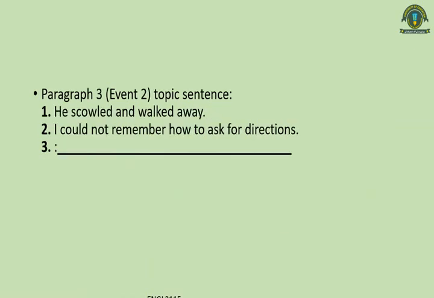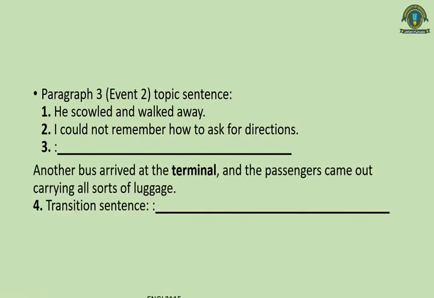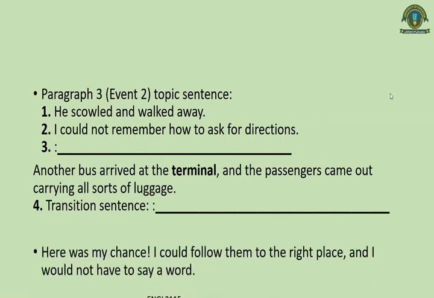Now next one, paragraph 3. In this paragraph again, the third detail and the transition sentence are missing. Now we will see these here. The topic sentence was that he asked help from the businessman, and the first detail was that the businessman scowled and walked away, he did not tell him anything. Then this was the second detail, and the third detail was that another bus came, and the transition sentence was: here was my chance.